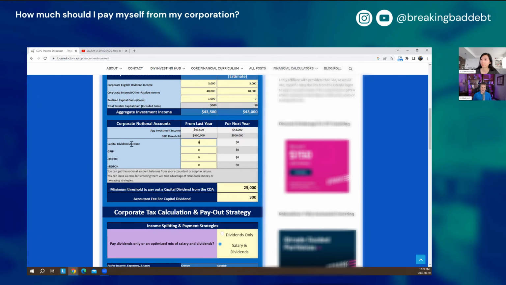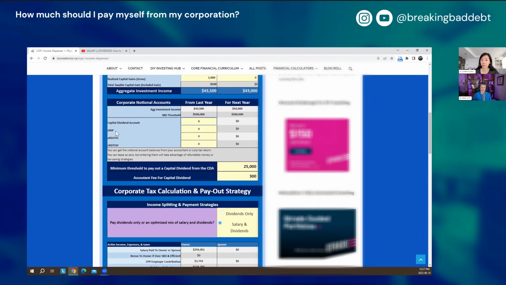Yeah. So the capital dividend account is when you realize a capital gain in your corporation, half of that capital gain goes into what's called the capital dividend account. And that gives you the ability to give yourself a special dividend called a capital dividend, which is tax-free. So if you earn that money normally just yourself, half of it would be tax-free. So this is the way of simulating that within a corporation where half of it would be tax-free. So it's important to know that if you've been realizing gains in your corporation, because it's a great way to move money out efficiently. The GRIP stands for General Rate Income Pool.